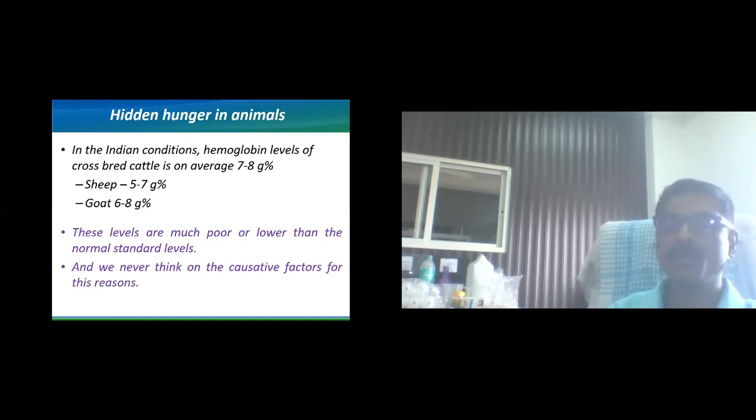After examining so many animals and so many blood samples, on average I found 7 to 8 gram% of hemoglobin in dairy animals or crossbred animals. Then sheep only 5 to 7 gram%, goat 6 to 8 gram%. These values we can consider very low, lower than the normal standards.